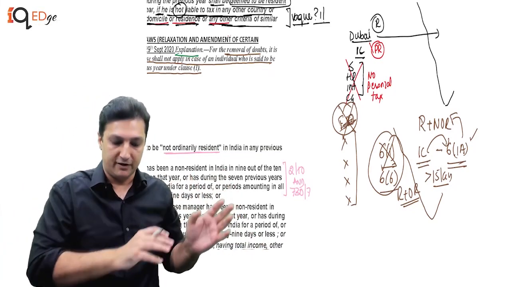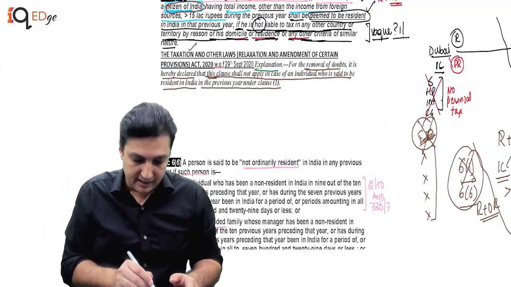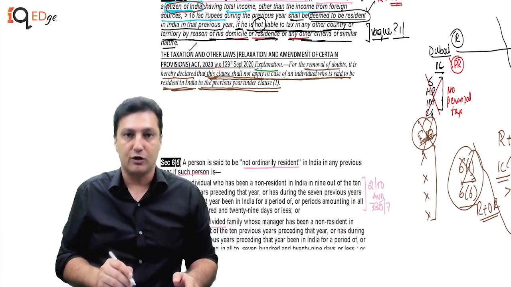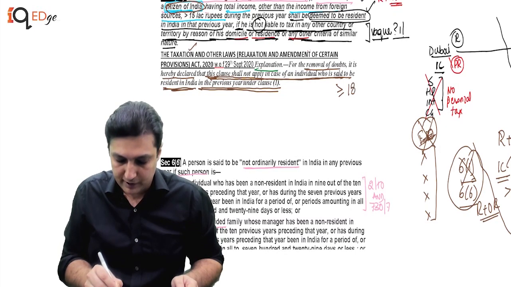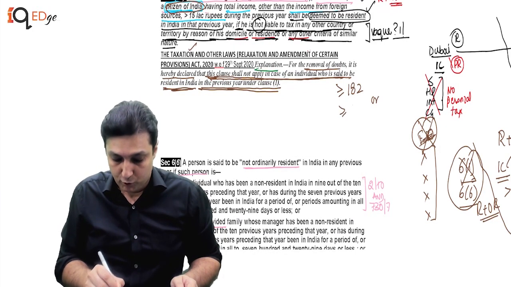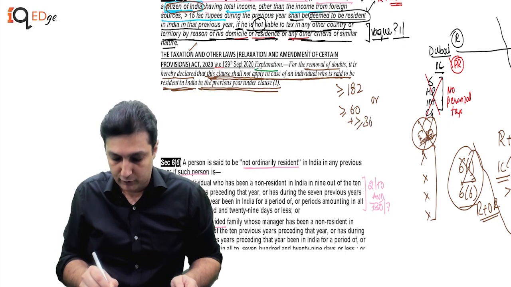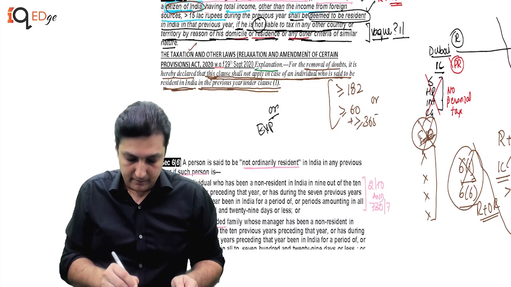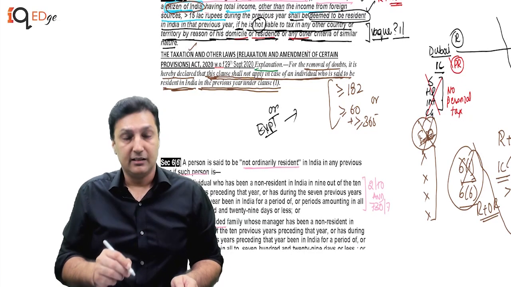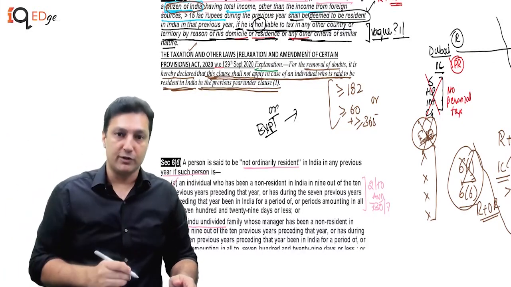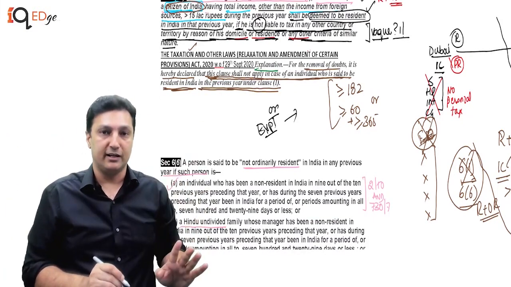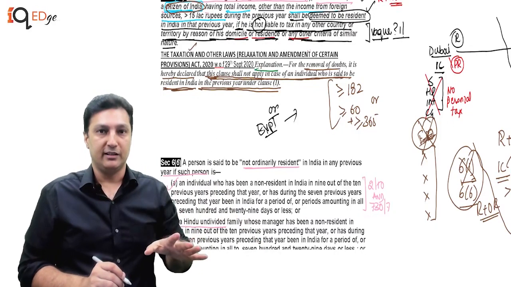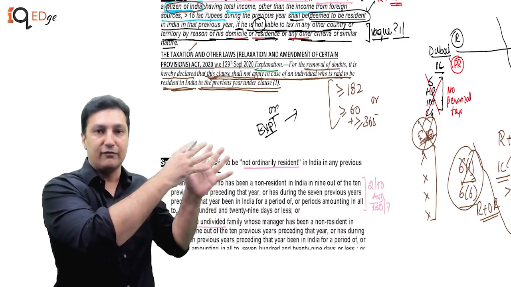Now that is how the law was drafted, which of course they've clarified, that this clause will not apply in case of an individual who is said to be a resident in India in the previous year under clause 1. So if you are in India for more than or equal to 182 days, or more than or equal to 60 plus more than or equal to 365, or as per explanation 1, you are leaving India as a member of the crew of an Indian ship or for employment outside India, or you are an Indian citizen residing outside India who comes to India, or a person of Indian origin residing outside India who comes to India and are domiciled there, which means you have a PR of that particular country.